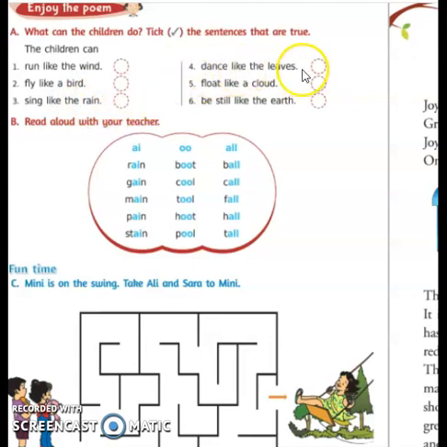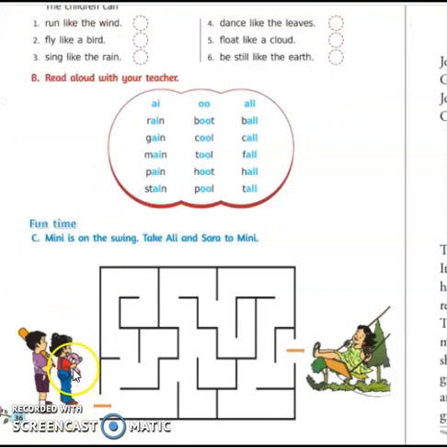Dance like the leaves? True. Tick. Float like a cloud? No. Be still like the earth? Yes, put a tick. You can complete this fun time. Minnie is on the swing. Take Ali and Sarah to Minnie. You have to draw lines so you can take them to meet Minnie. It goes like this.